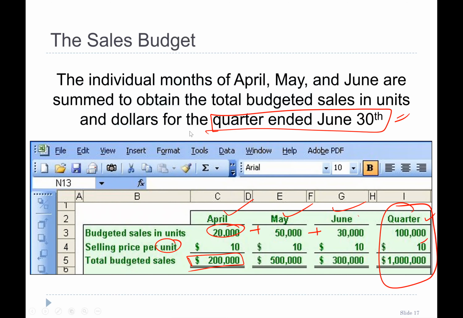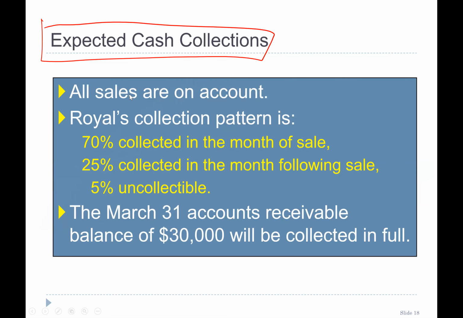Here we go. So the collection policy is like that. All sales are on account, which means all sales are credit sales.